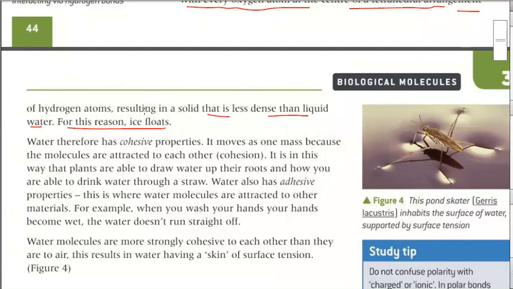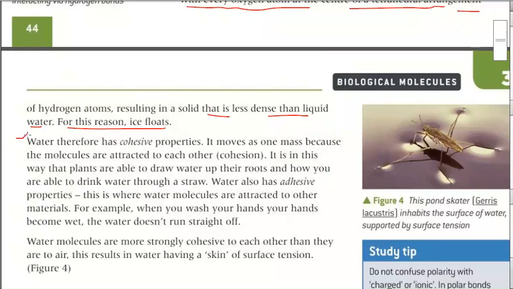But ice does not, because of the hydrogen bonding, it forms a cage-like structure which increases the volume, and hence the density is decreased. So that's why ice floats.